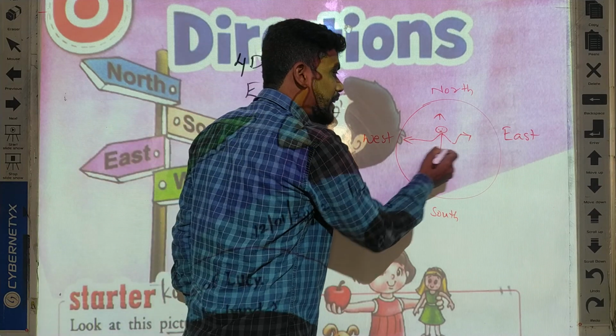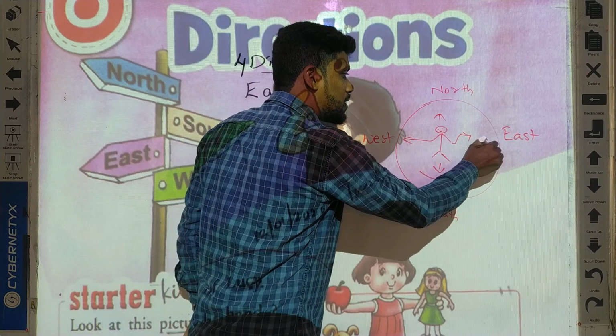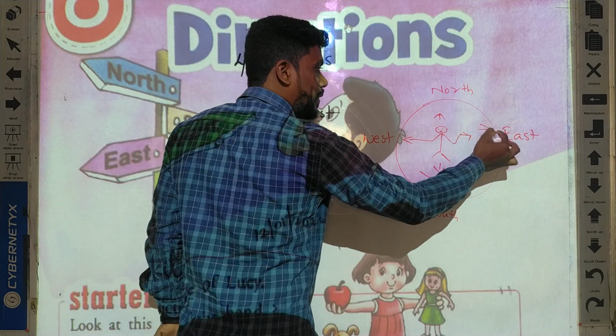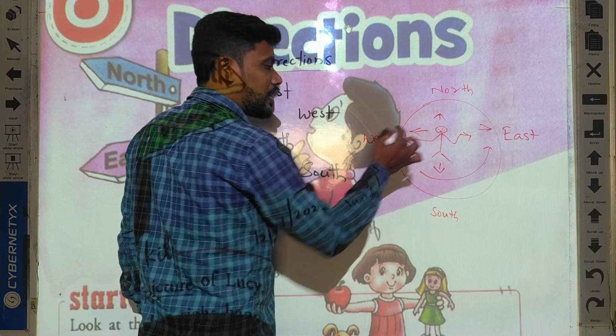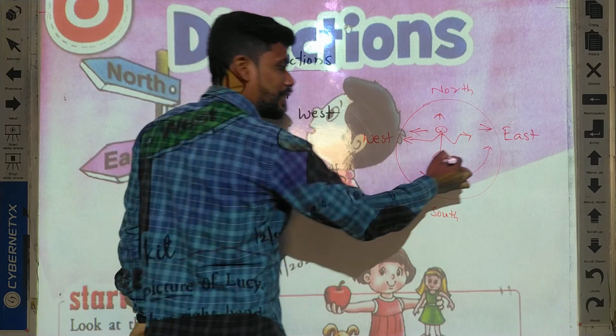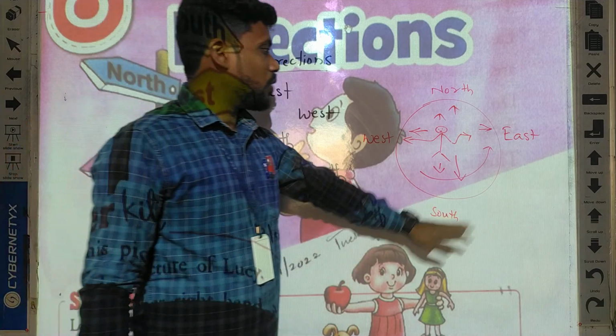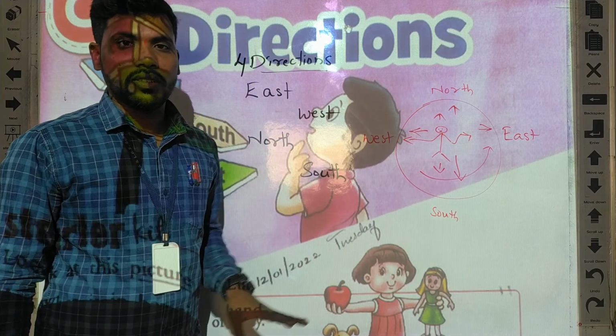So when you change the direction from south to east, east will come in front of you and west will come to your back side. Right side is south and left is north.